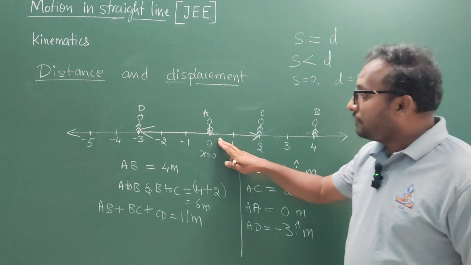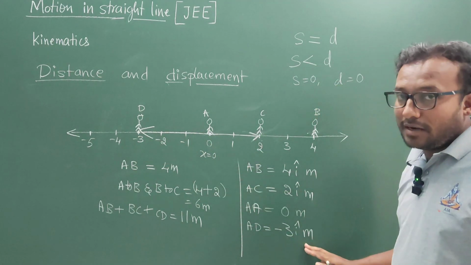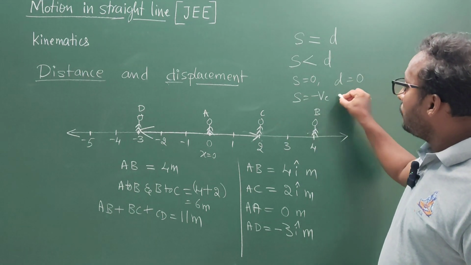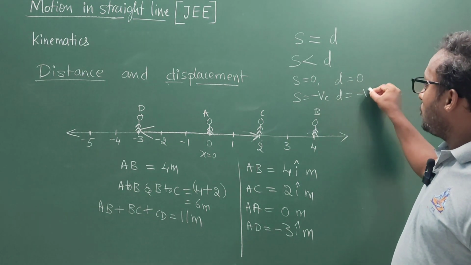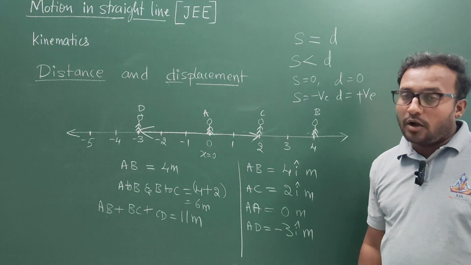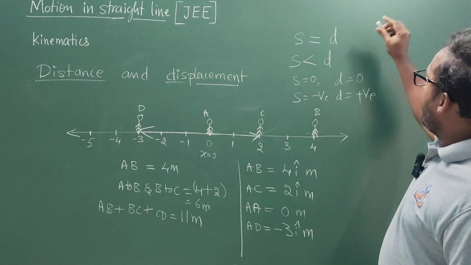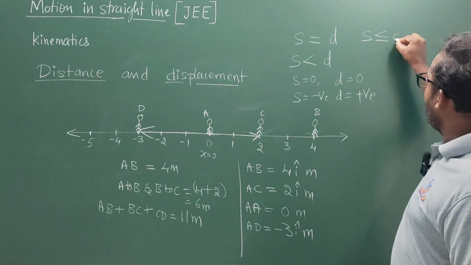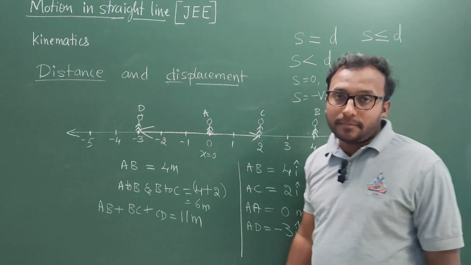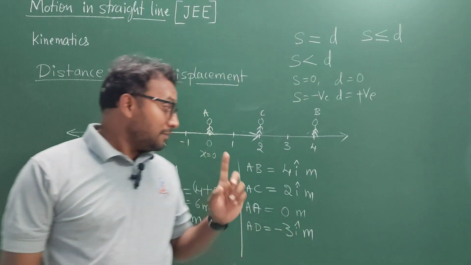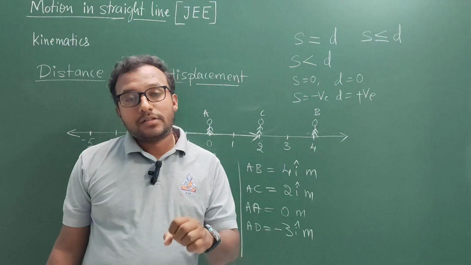But the displacement is going to be minus 3 meters only, which means displacement can be negative, but distance is always going to be a positive physical quantity. So very simply, I can write it as: displacement is always less than or equal to distance covered by the body. Distance is always positive, but displacement can be negative, positive as well as 0.